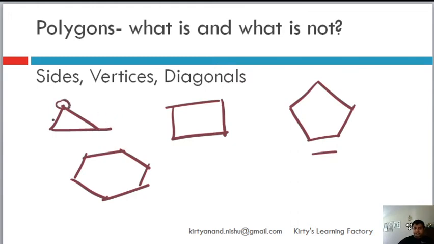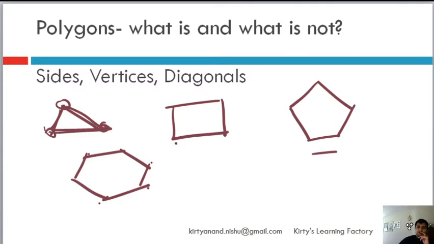And there are vertices, so these are sides. All the corners are called vertices, or vertex. So a triangle will have 3 vertices, a quadrilateral will have 4, a pentagon will have 5, like this. There's no rocket science, you don't need a teacher to tell you. Now diagonals.